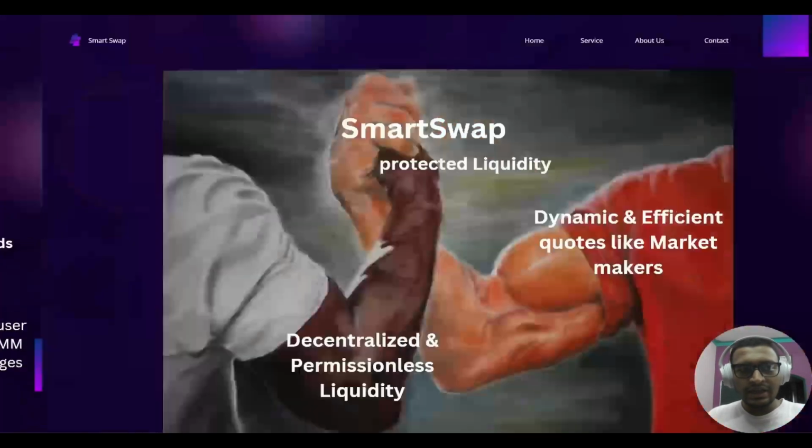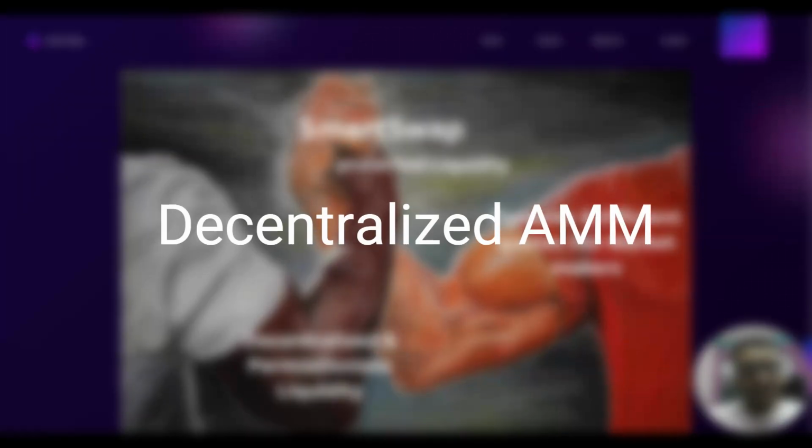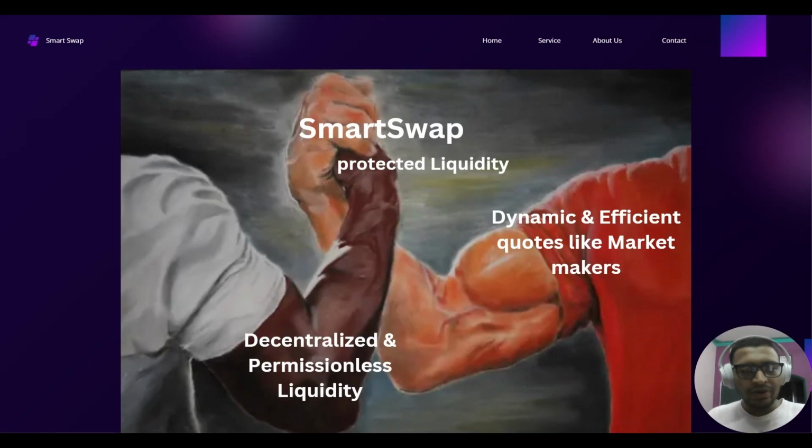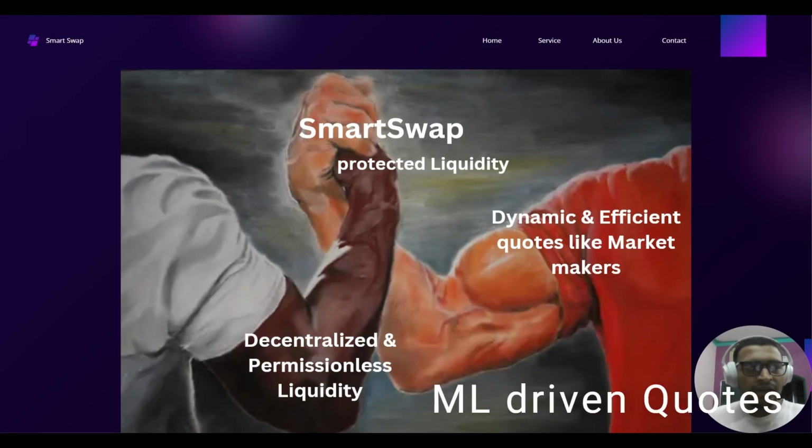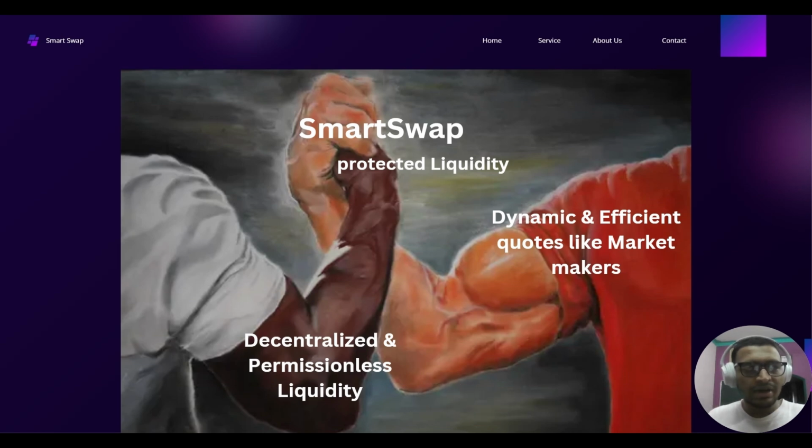That's why we created SmartSwap. We are a decentralized AMM that allows anyone to be a liquidity provider, and we also have ML-driven dynamic and efficient quotes that allow us to quote spreads and fees like market makers, to protect our assets and liquidity providers during elevated risk and volatility.